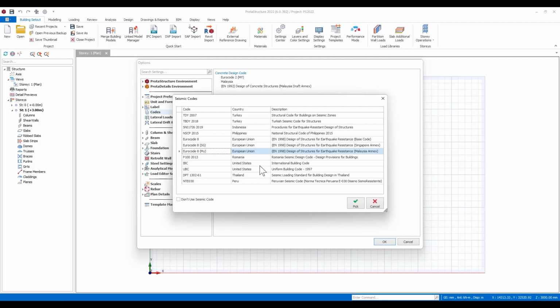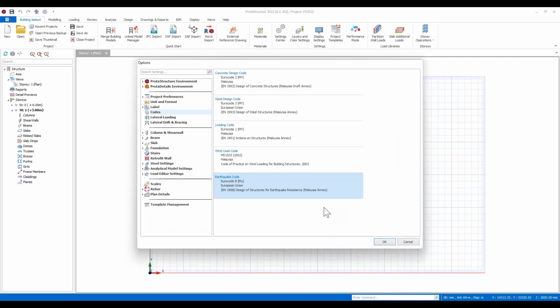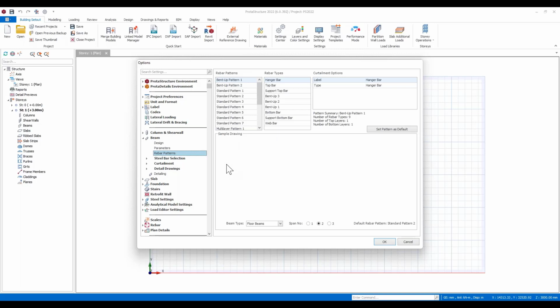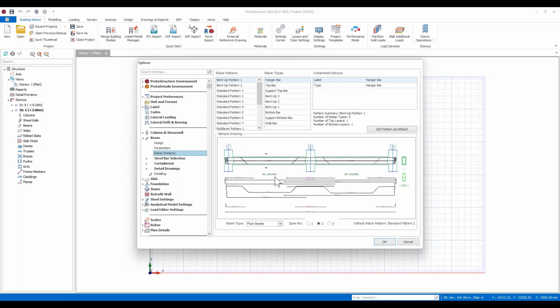So if it's not what the template has, you can come in and customize this to suit what it is that you require. Similarly, things like design settings, maybe you've got preferences for different types of rebar. And this is probably a nice place to introduce a little bit of what we've been doing with rebars.